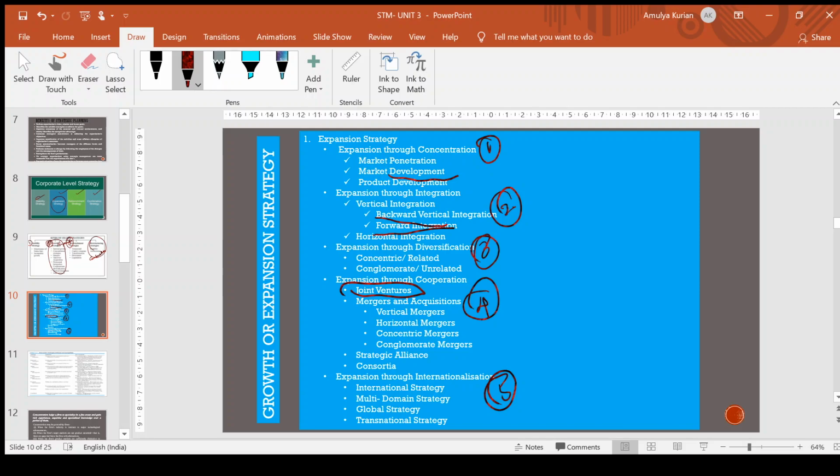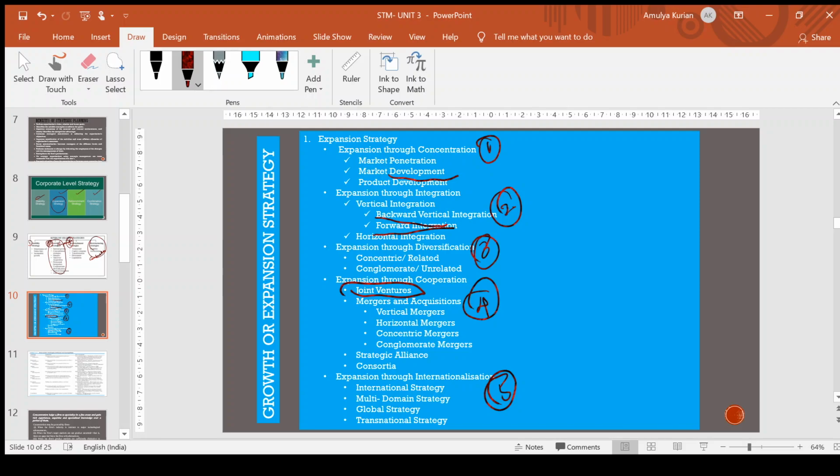Okay, if you have checked, there are four types of mergers. One is vertical, second one is horizontal, third one is concentric, and the fourth one is conglomerate. Vertical mergers take place when you are acquiring a firm which is supplying you materials or the one to which you are marketing your goods and services. That is called vertical merger, just like vertical integration.